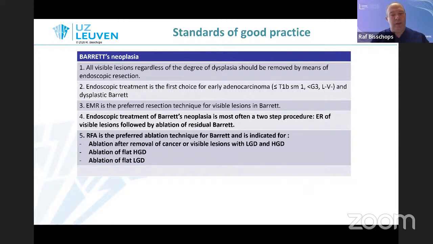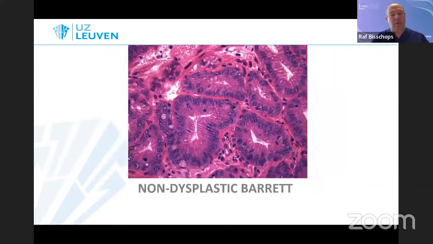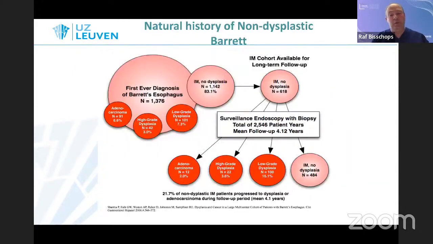We remove the lesions and then do an ablation, and RFA is the preferred and best studied technique for removal of residual low-grade dysplasia and high-grade dysplasia after removal of the cancer and visible lesions, or to consider it as a primary ablation for high-grade or low-grade. Finally, what about non-dysplastic? I think this is a no-go zone. First of all, the risk for progression is pretty low. It's a maximum 0.5% per year.